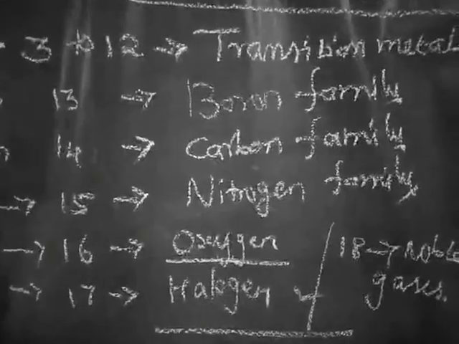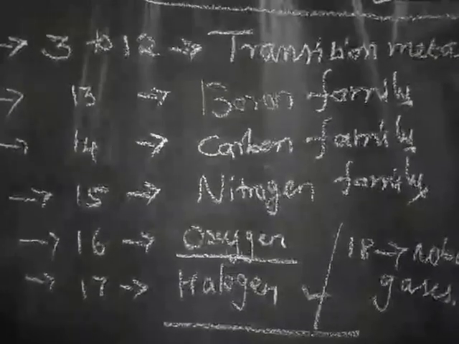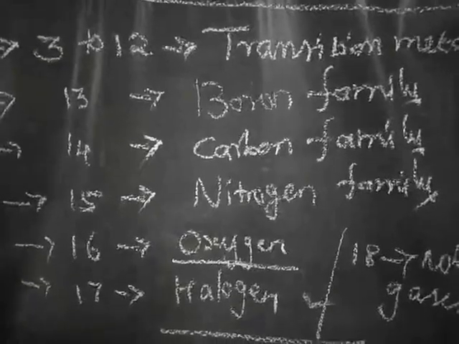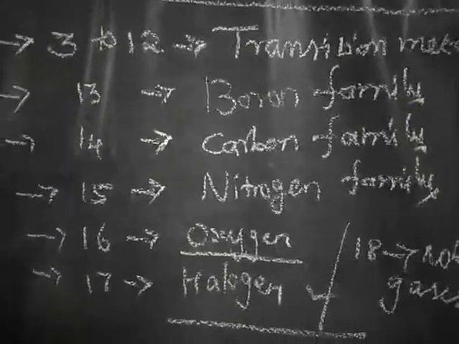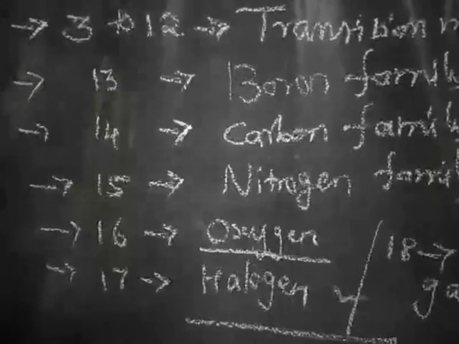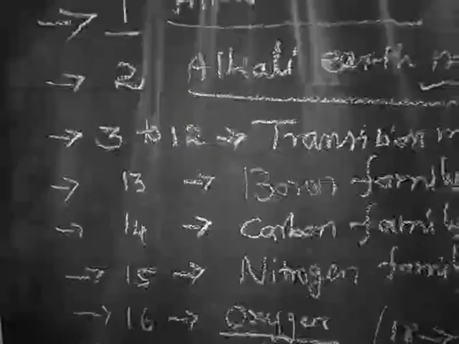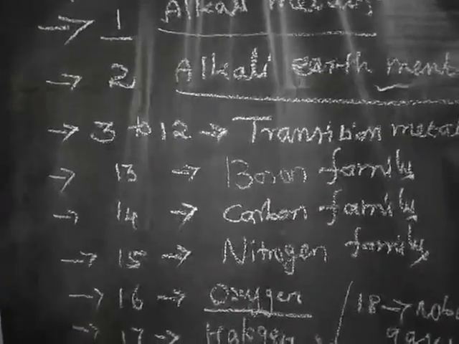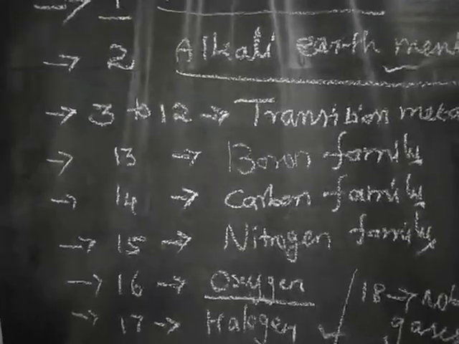Why are they called families? What does family mean? Suppose 4 or 5 members are living together, it is called a family. They have almost the same characters, not exactly matching. In the same way, if you analyze the physical or chemical properties of the first element, there is no need to analyze all the elements present in the family. That is why it is called a family.